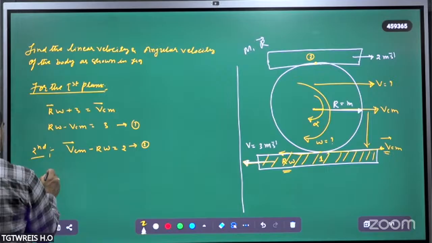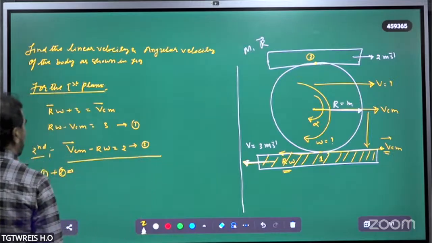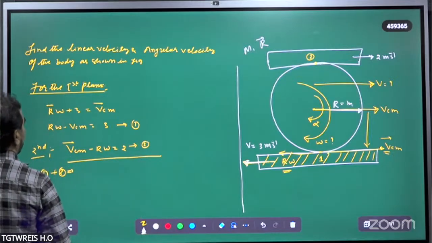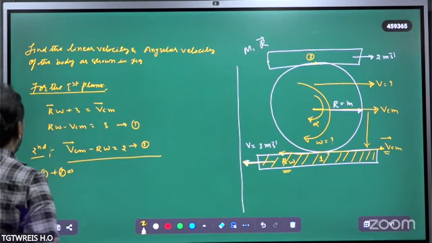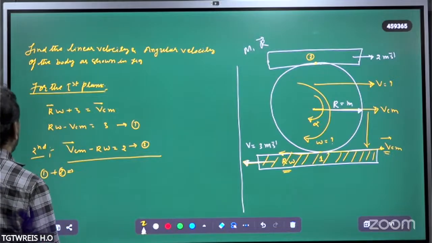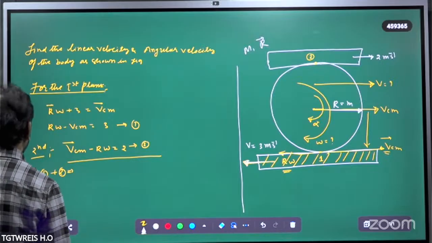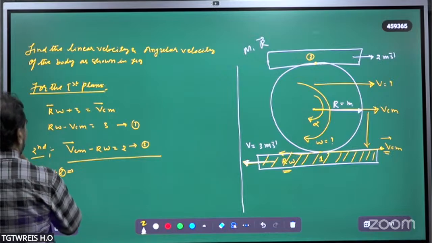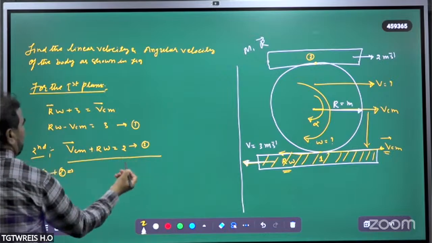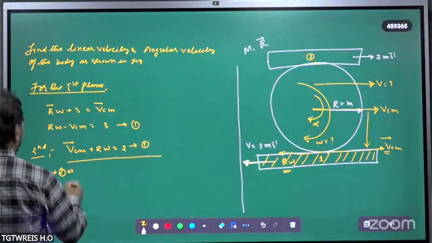1 plus 2. See here, VCM minus R omega, and in the first there is minus VCM, so VCM minus VCM, and here R omega plus R omega in the second case.